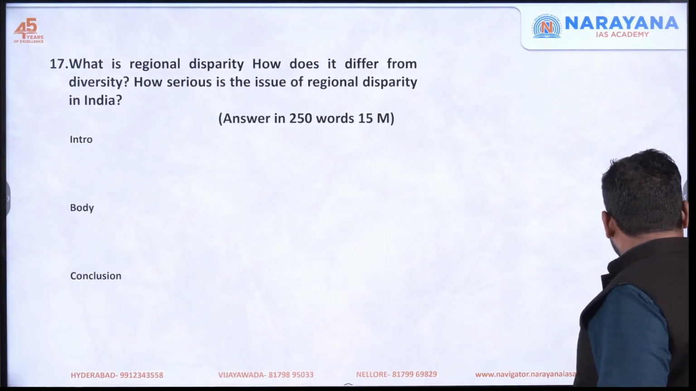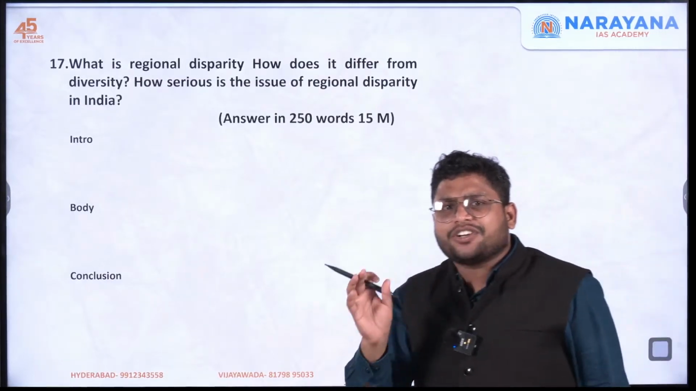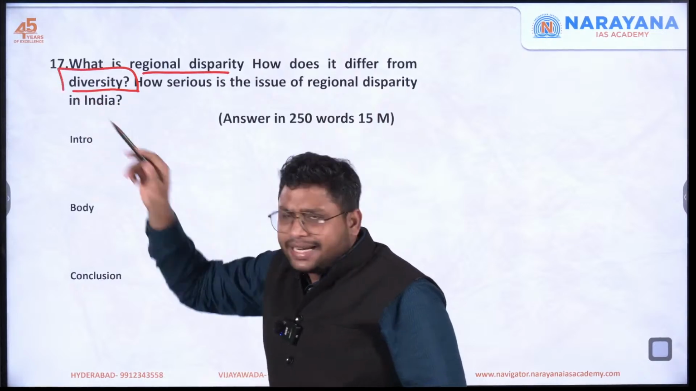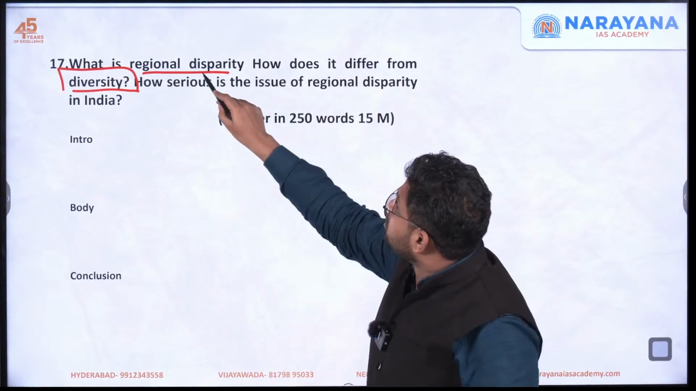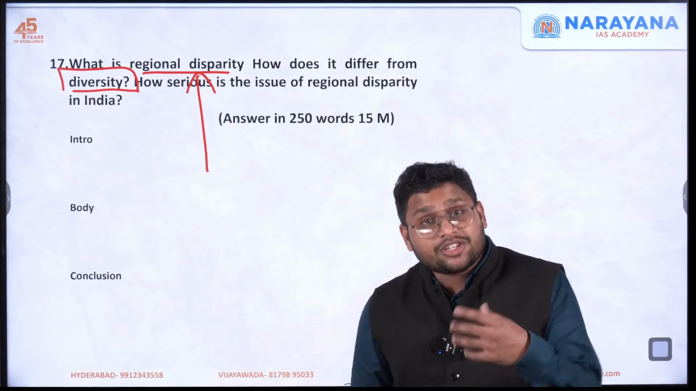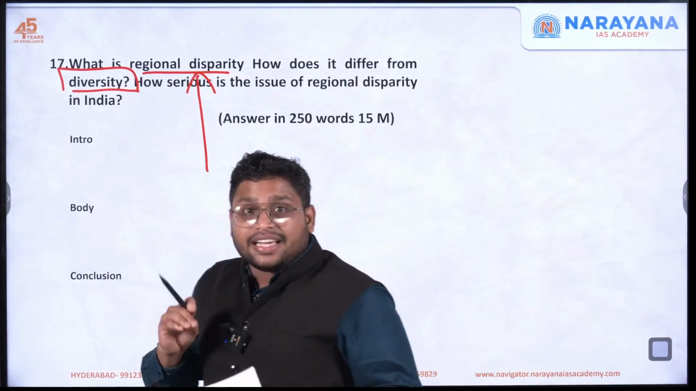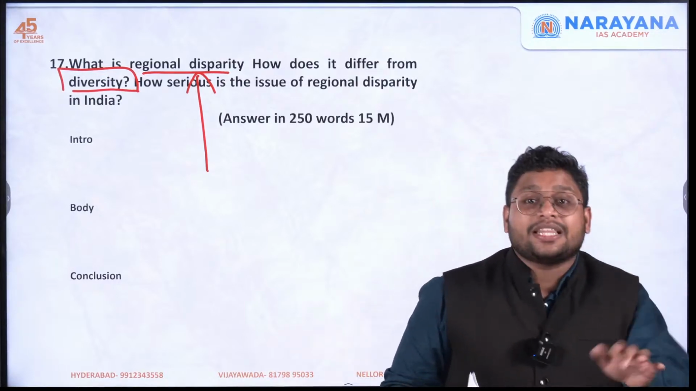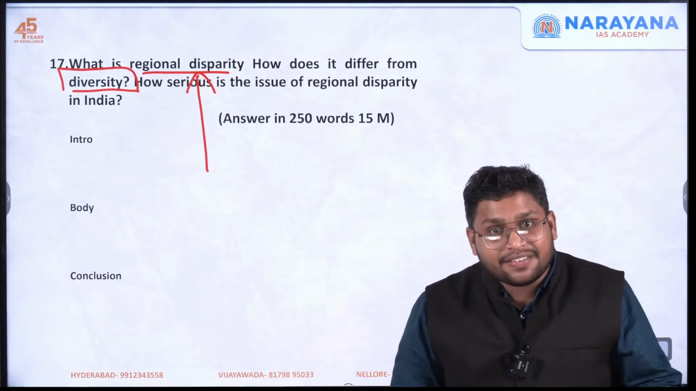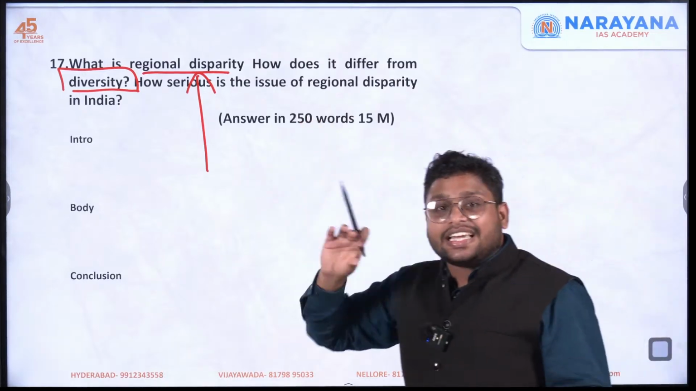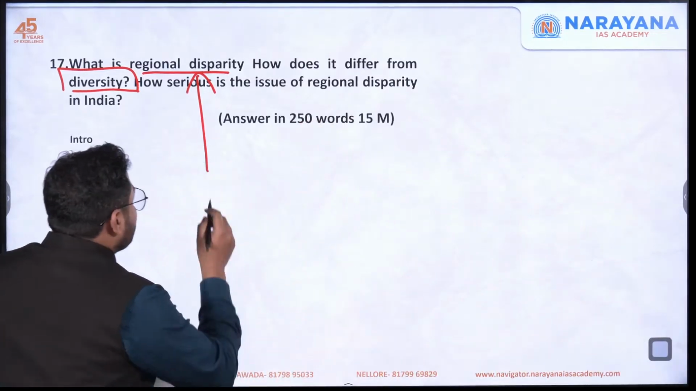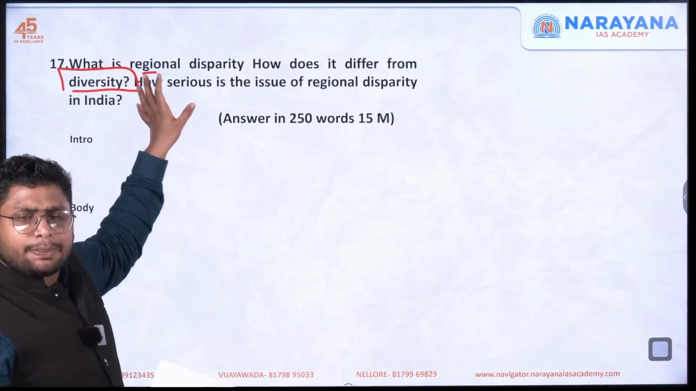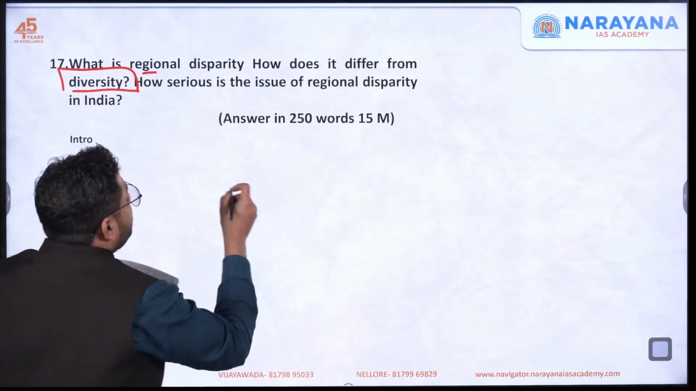Now, this question demands you to clearly differentiate between regional disparity and regional diversity. People get confused with it, and they are focusing on this issue because this is the major issue. Diversity is not a big issue for us. Rather, diversity has never been an issue for India. We are very diverse and we look at diversity in a positive way. So you're expected to clearly differentiate. So you can start with the disparity part, define it, or you can show the differentiation also.